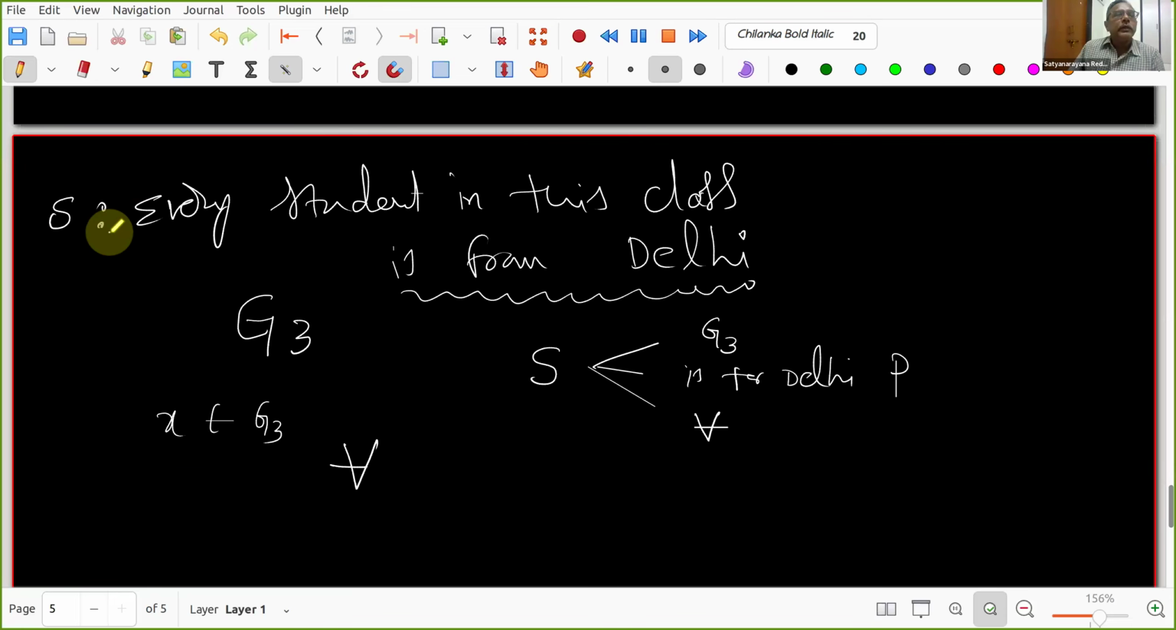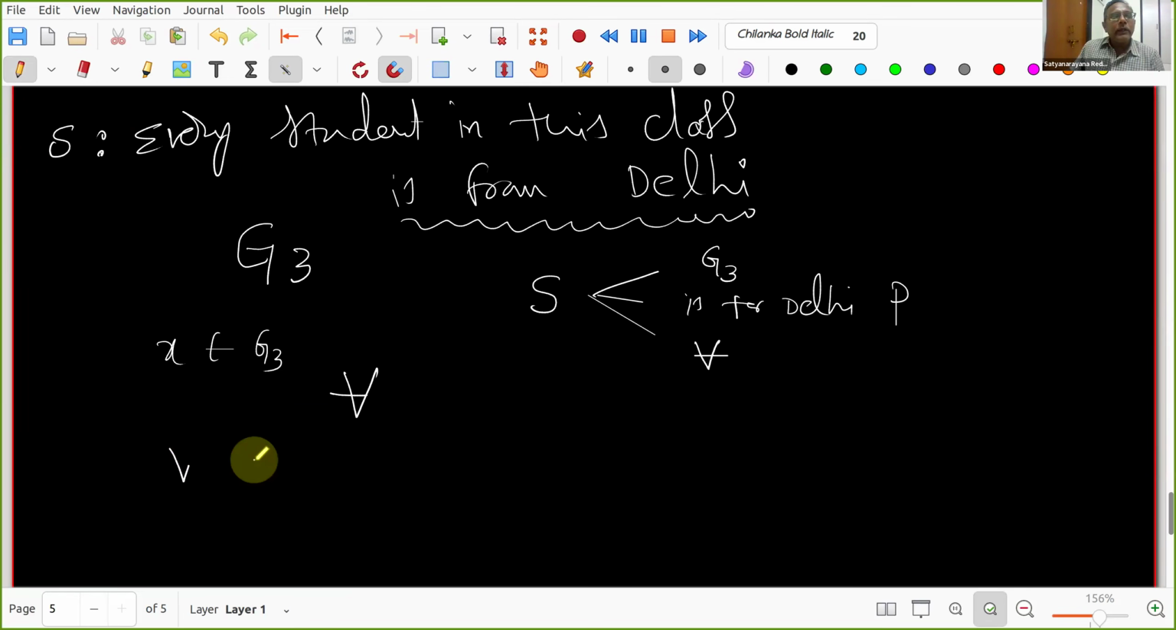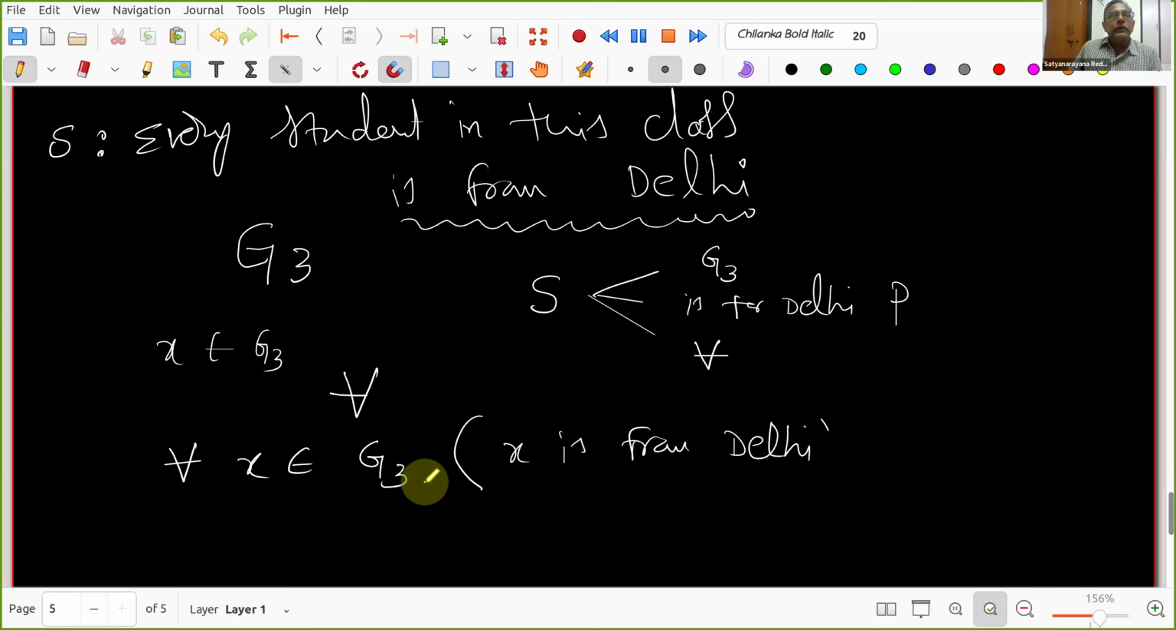So how do you write this now? While reading, I am not writing "for all" but like this: given any student x from G3, x is from Delhi, right? So this is the mathematical version. The given statement, "Every student in this class is from Delhi", is completely in English. So I brought a set, a quantifier, and a property, and I wrote it like this. Is it clear to all of you?